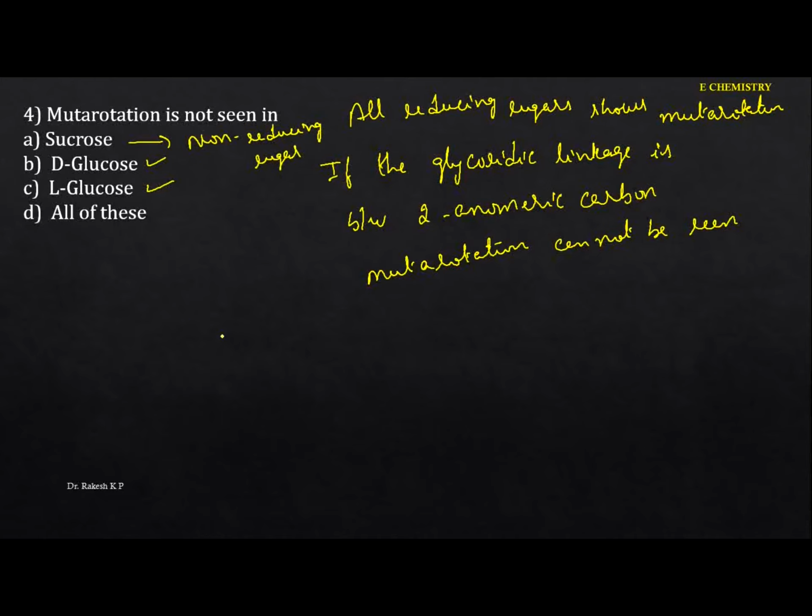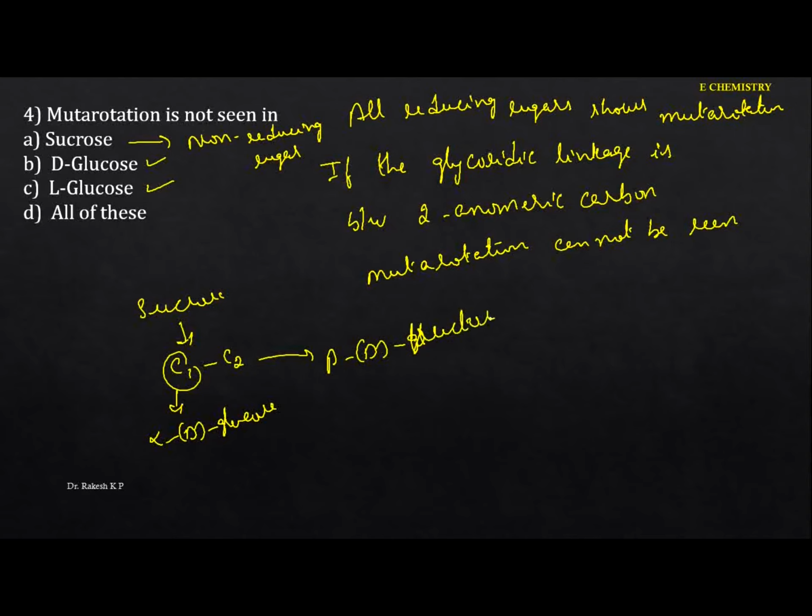Okay, now see this one here. If I identify sucrose here, that means the glycosidic linkage is present. Let me write sucrose here. In this case, the glycosidic linkage is between C1 of alpha D glucose and C2 of beta D glucose. Sorry, beta D fructose. Okay, beta D fructose. So you can identify C1 to C2. That means there are two anomeric carbons.